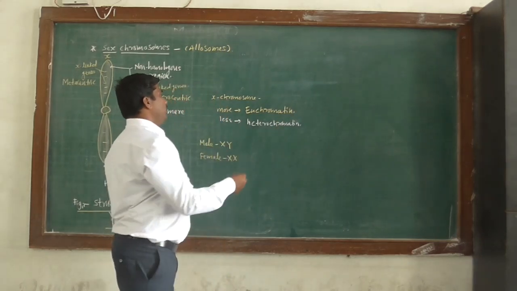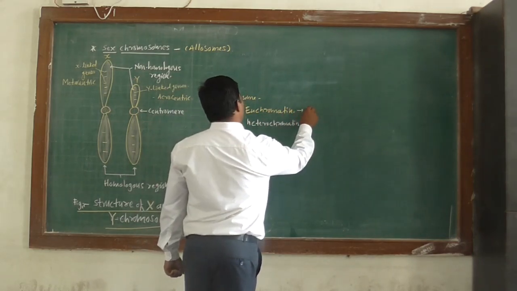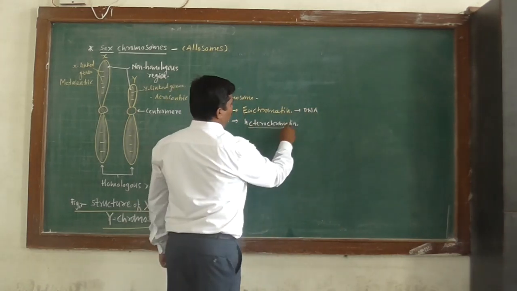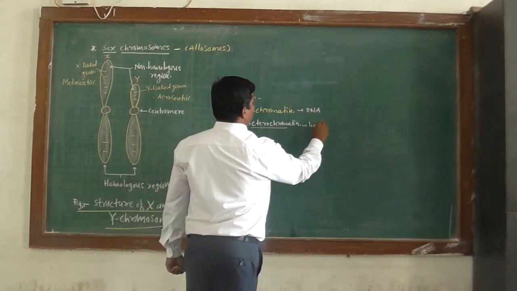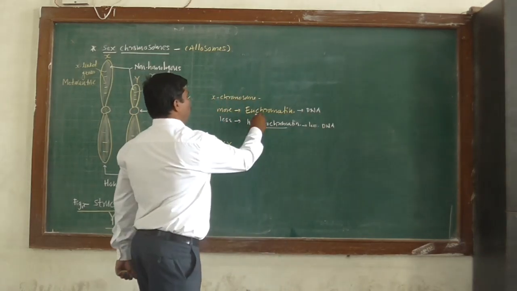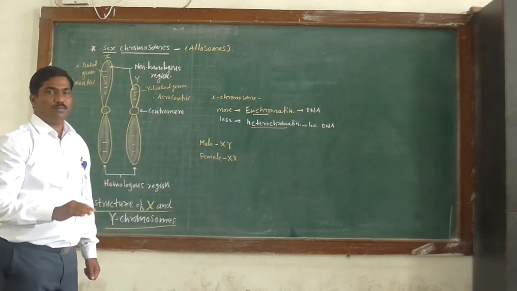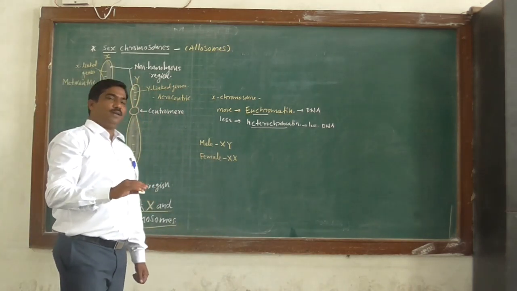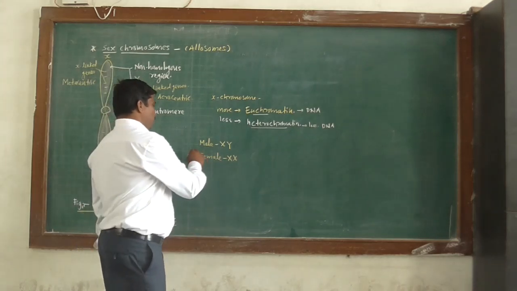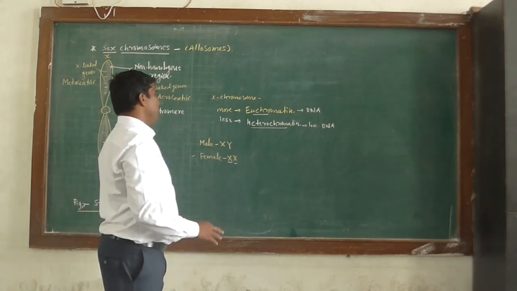Euchromatin contains more DNA. Heterochromatin contains less amount of DNA. This euchromatin is more in the X chromosome. Therefore, X chromosome is genetically active than the Y chromosome. And female having two X chromosomes, therefore, they are genetically active.